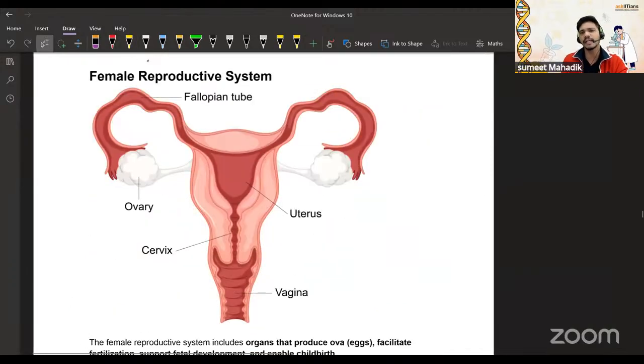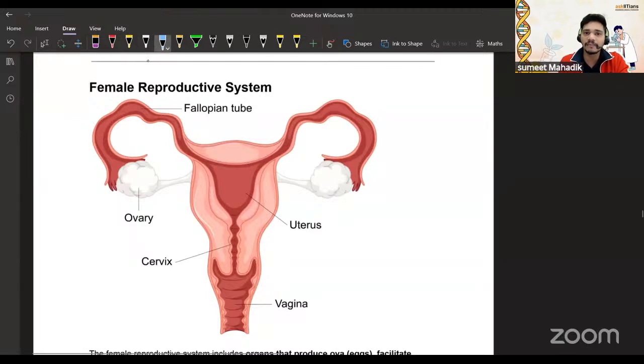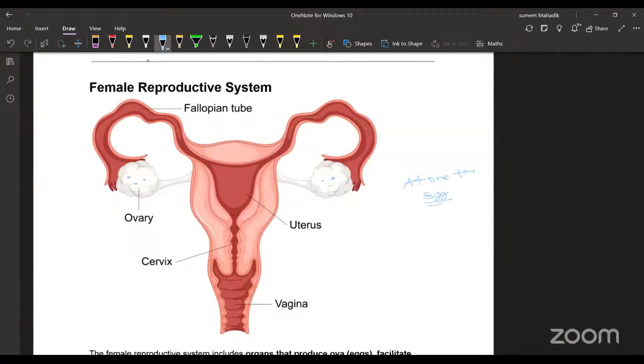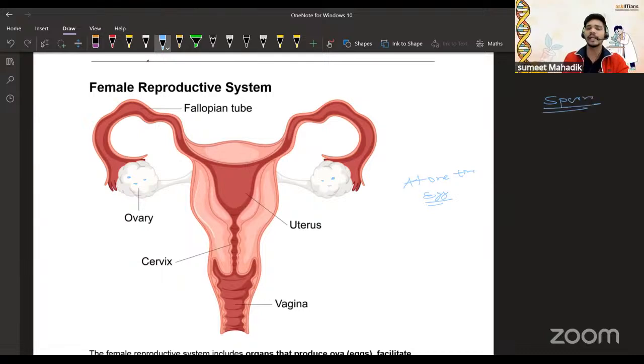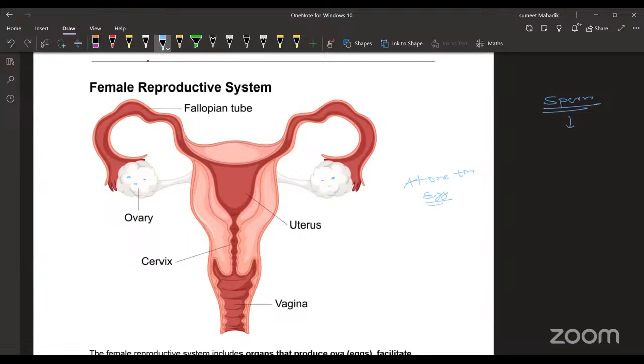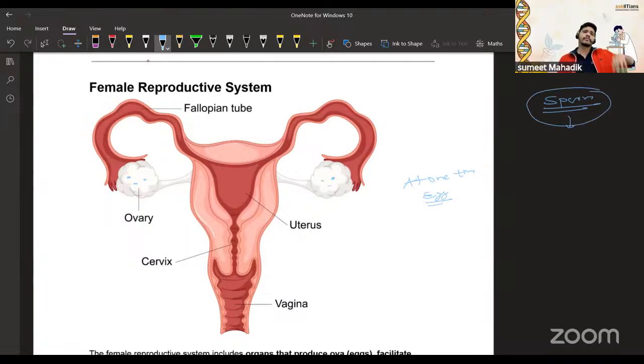My question is: how many ova do we get at one time? At one time, only one egg is released, yes or no? But in the case of sperms, how many do we get? We can say millions, right? When you talk about sperms, there are many more. But in the female reproductive system, only one egg is released. Okay, so let's talk about that.